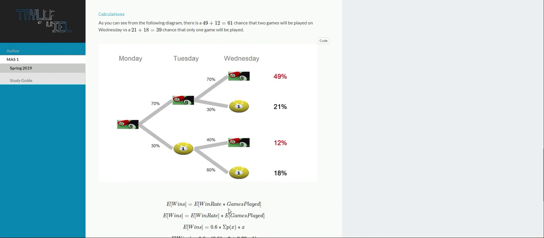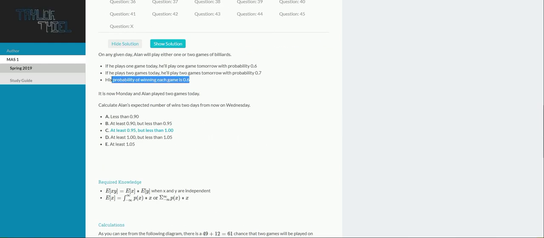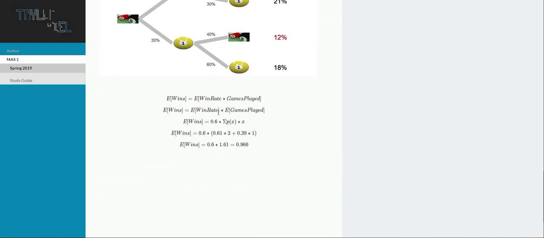Now, in terms of the final calculation, where we bring everything together, what do we care about? We care about the expected number of wins on Wednesday. So how many games do we expect him to win on Wednesday? Well, that's going to be whatever the win rate was multiplied by the games played. However, this is where that independence comes in, because we know that the win rate is 0.6. And this has nothing to do with how many games are played on a given day or how many games were played on the previous day. It just is 0.6. And since that is constant, we know it's independent.